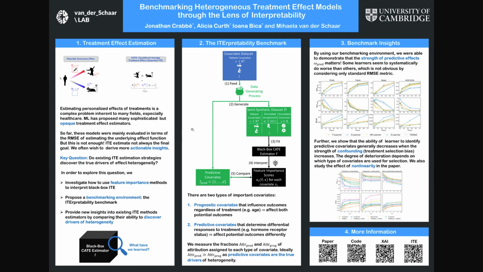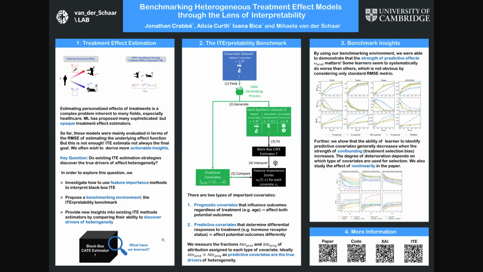Estimating personalized effects of treatments is a complex yet pervasive problem. To tackle it, recent developments in the machine learning literature on heterogeneous treatment effect estimation gave rise to many sophisticated but opaque tools. Due to their flexibility, modularity, and ability to learn constrained representations, neural networks in particular have become central to this literature. Unfortunately, the assets of such black boxes come at a cost. Models typically involve countless non-trivial operations, making it difficult to understand what they have learned.